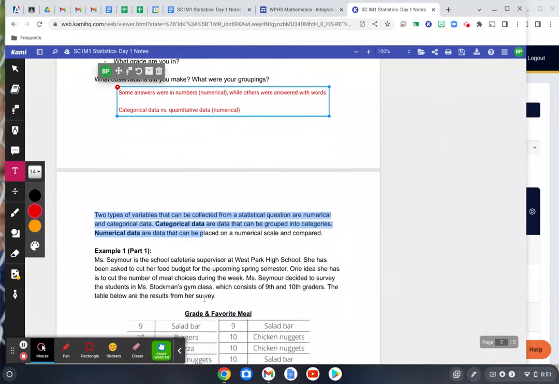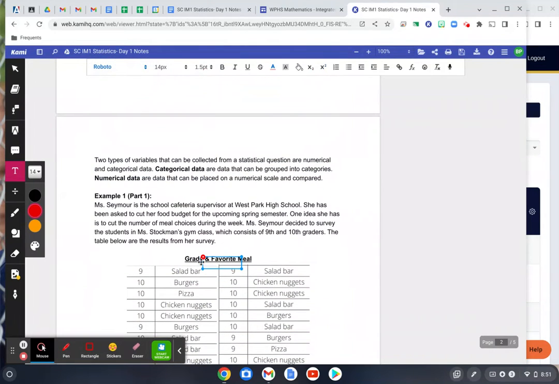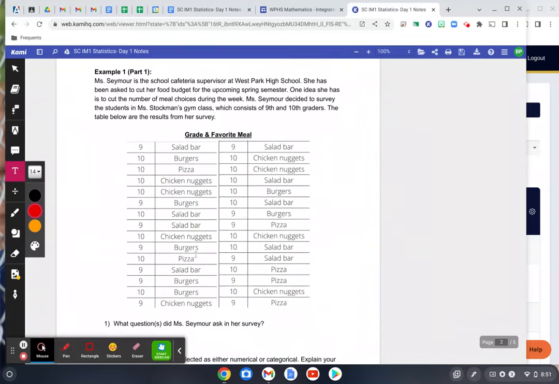But this next example is your first example of some categorical data. So if we look at Miss Seymour here, the school cafeteria supervisor at West Park High School, she has been asked to cut her food budget for the upcoming spring semester. One idea she has is to cut the number of meal choices during the week. So what Miss Seymour has done is she created a Google form and sent it out to the students in Miss Stockman's gym class, which consisted of just 9th and 10th graders. Okay. So the table below are the results from the survey.